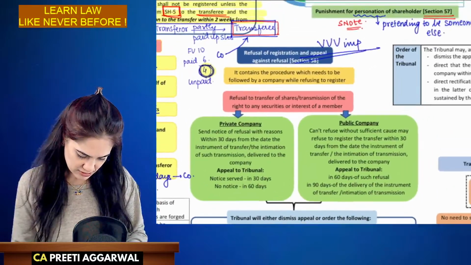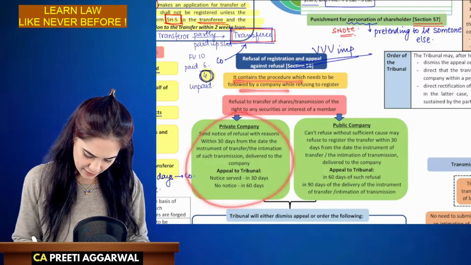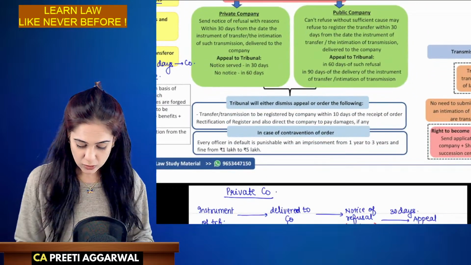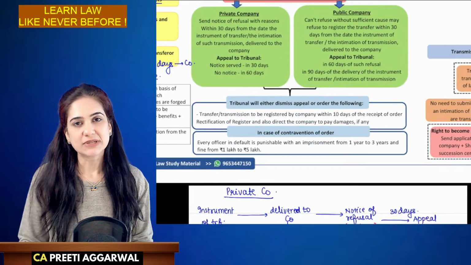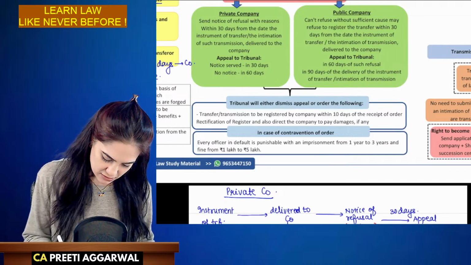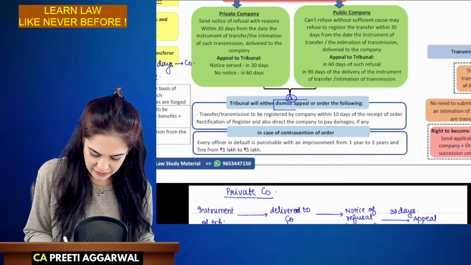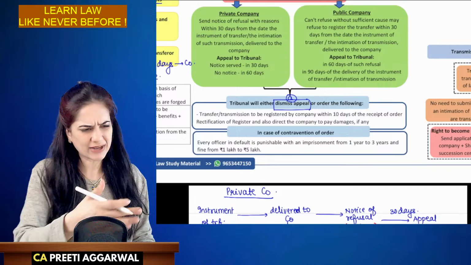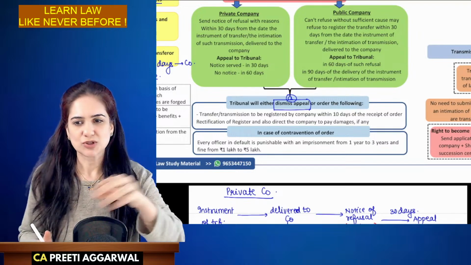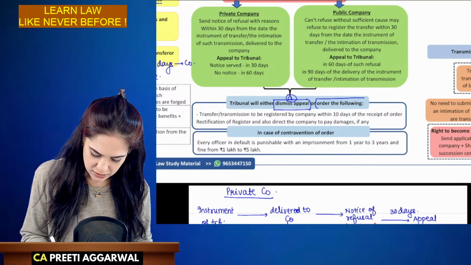So that was section 58. This is the procedure I discussed with you. Now, appeal was made to the tribunal. The tribunal will either dismiss the appeal. This is option 1. The tribunal will say, no, I don't accept this, this appeal is not correct, the company is correct. So they may either dismiss the appeal or they may order the following.